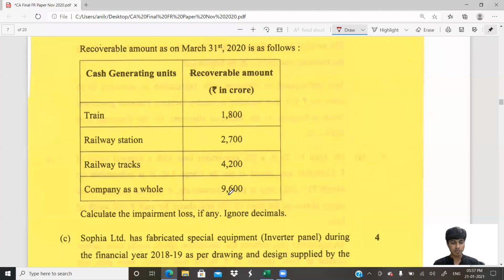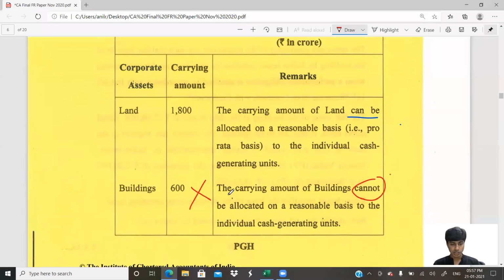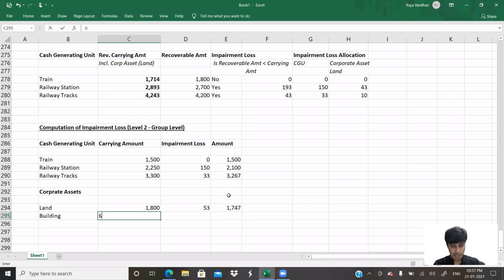Building, what is the value of building as per the question? The question says building 600. Is there any impairment loss? No. So what is the value? 600.